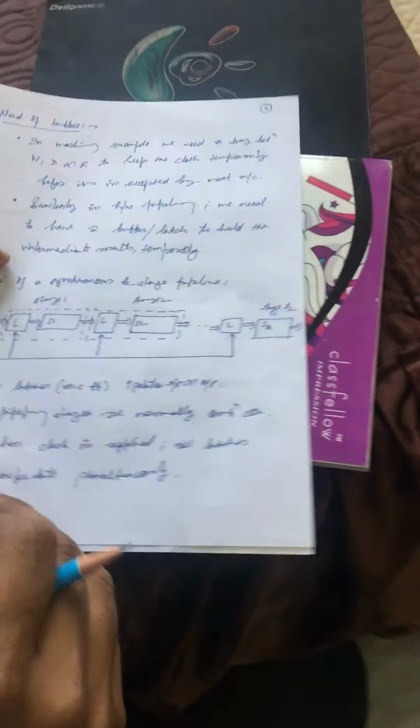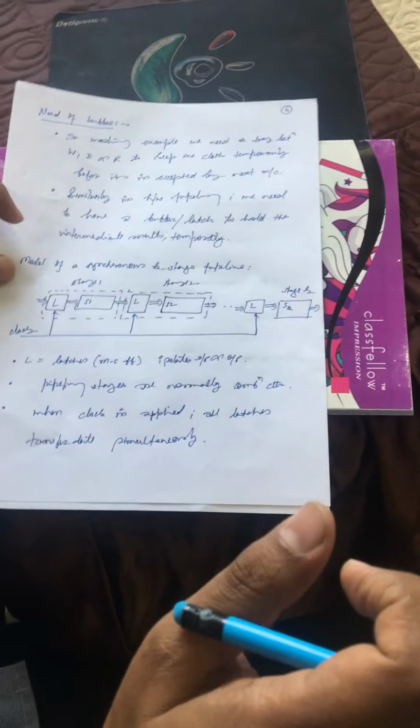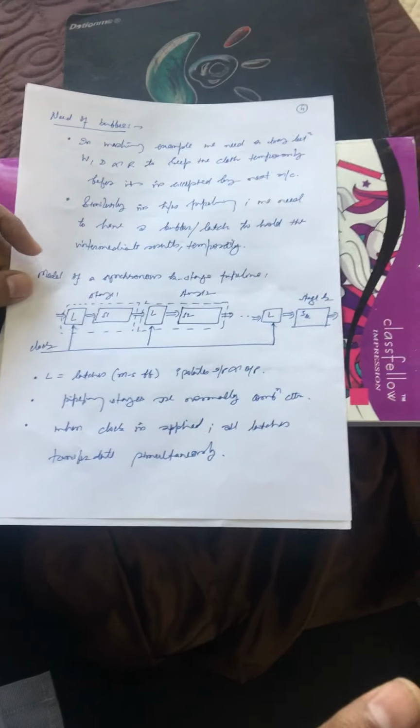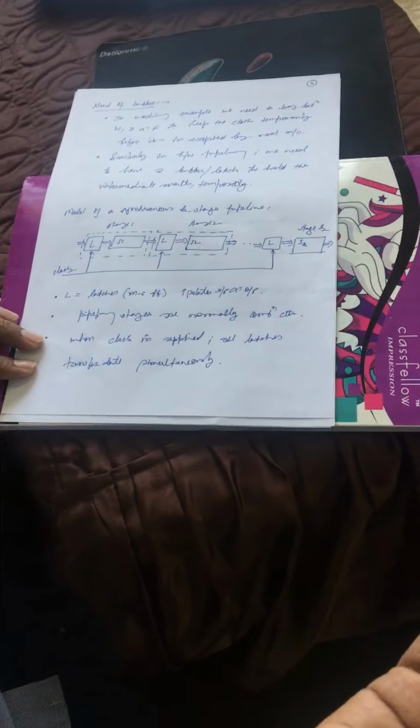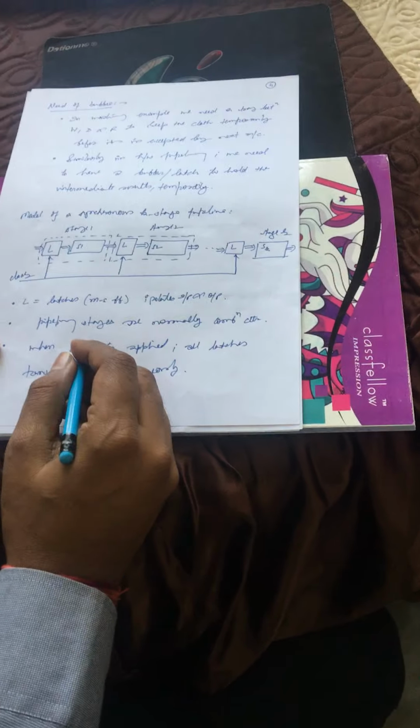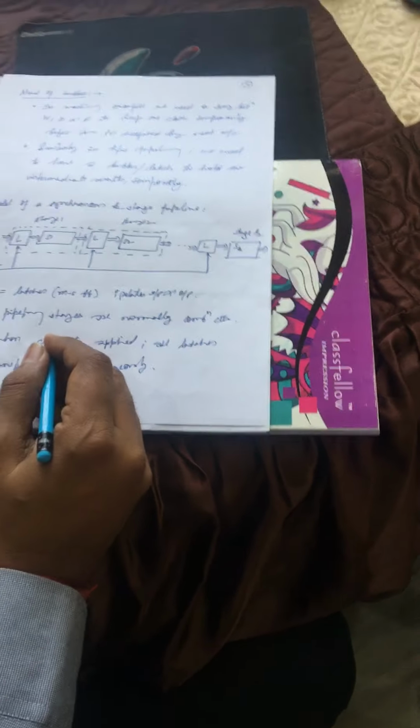We need to store the data for a few milliseconds before the processing. So in the case of pipelining, we store that data using latches, and generally we go for the master-slave configuration of the latch.